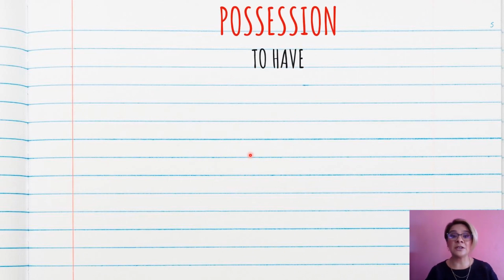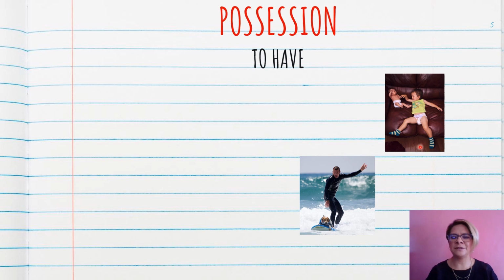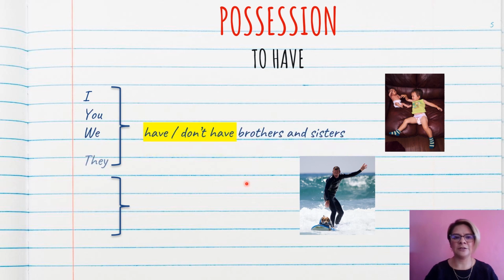In the case of possession, we are going to use the verb to have. And here we have these two beautiful pictures. This baby with his brother, and here we have a man with his dog. So we have these two conjugations, like I, you, we, and they go with have. Okay, and for the negative it is don't have. I have brothers and sisters, you have brothers and sisters, we have brothers and sisters, they have brothers and sisters.